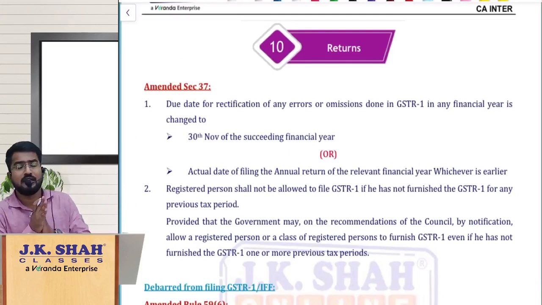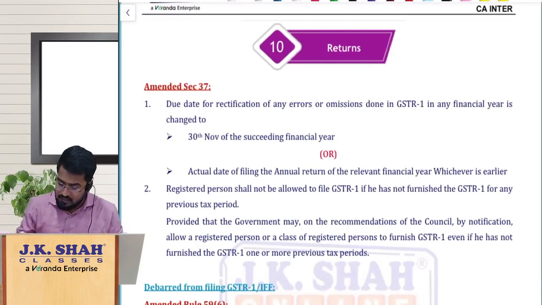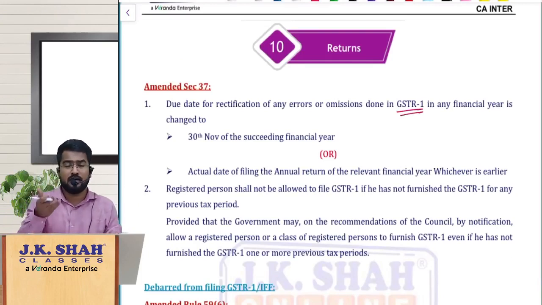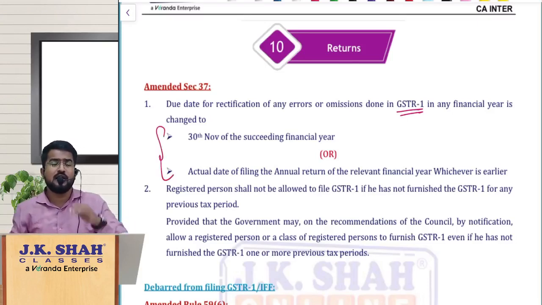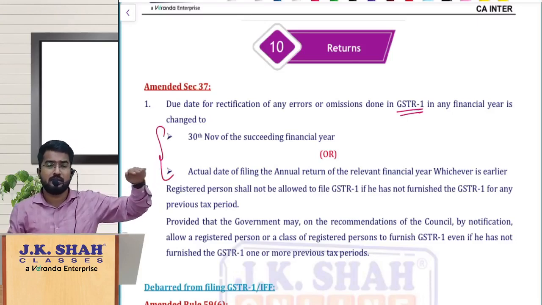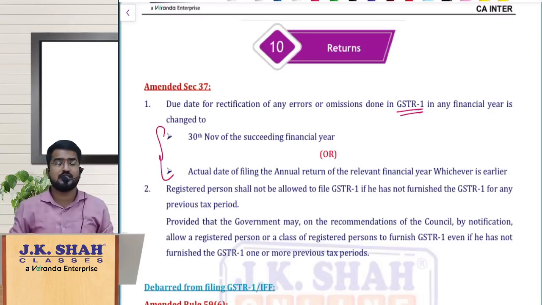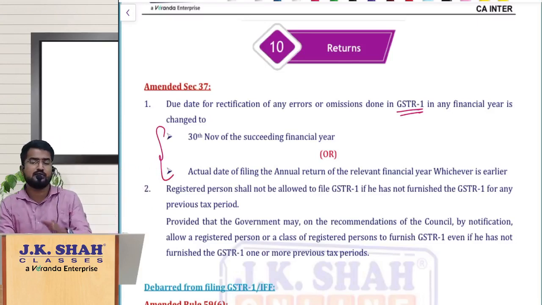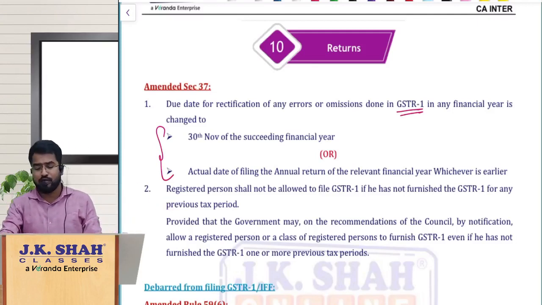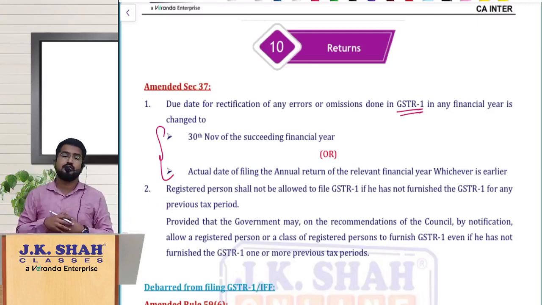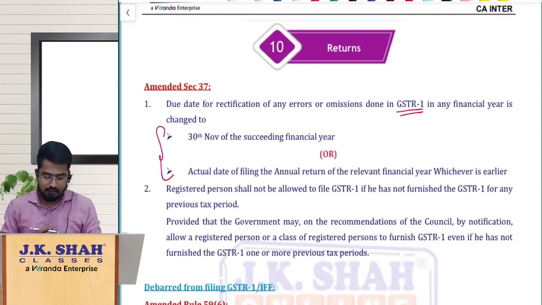And the first amendment is regarding section 37, that is GSTR1. You know that whenever you are filing any GSTR1 and you have committed any errors or omissions in that, you can rectify that. That rectification deadline has been changed now. I told you already, every deadline we are bringing in parallel with the section 16 subsection 4 time limit. The same story: 30th November of the succeeding financial year or the actual date of filing the annual return of the relevant financial year, whichever is earlier, right?